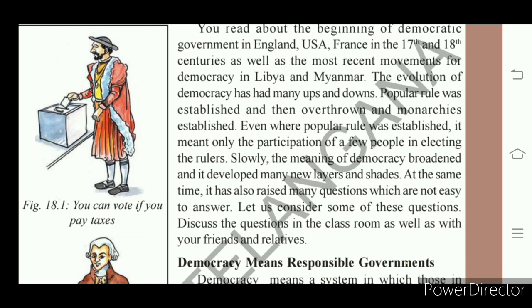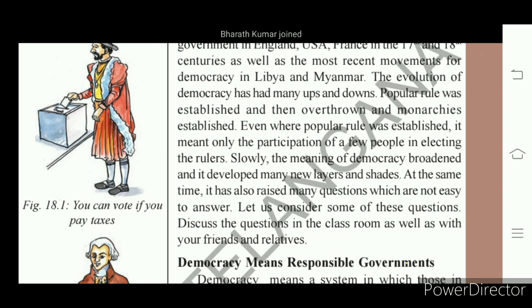That means democracy broadened its development slowly. There are many layers and shades in democracy. The concept of democracy today is very widened.